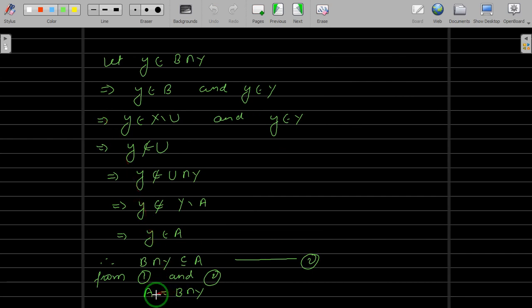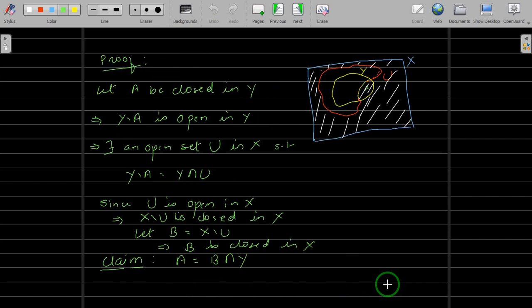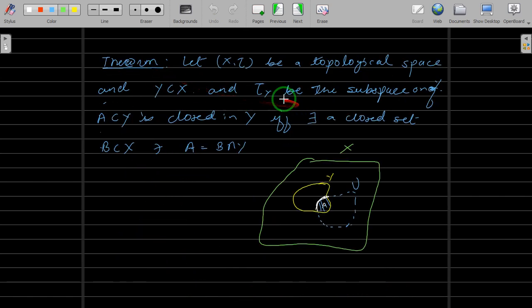So here we have shown that A is equal to B intersection Y, and this B is closed in x. This was our assumption. A is closed in Y. We showed that there exists a closed set which is B, so that A can be written as B intersection Y. That is our first part.